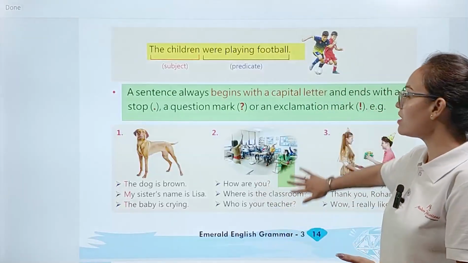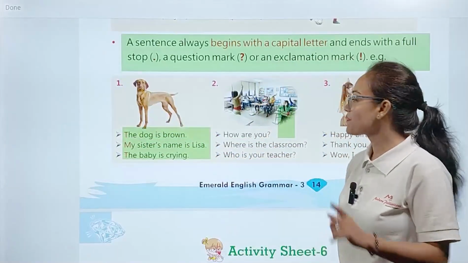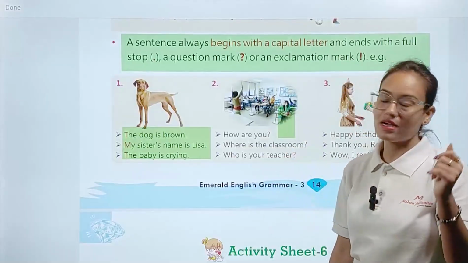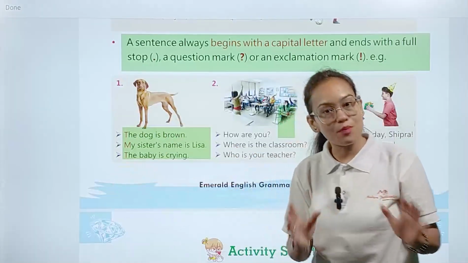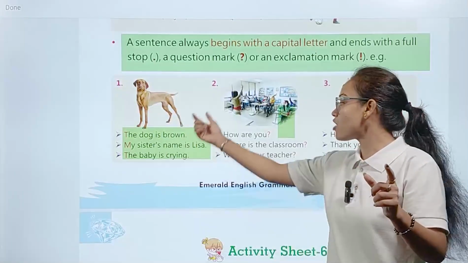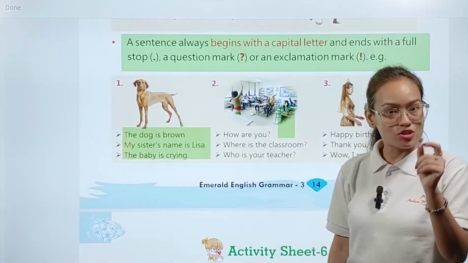Examples you can see here. First one: The dog is brown. My sister's name is Lisa. The baby is crying. These three are proper sentences carrying proper meaning and also carrying the proper punctuation mark at the end of the sentence, the full stop. The dog is brown.